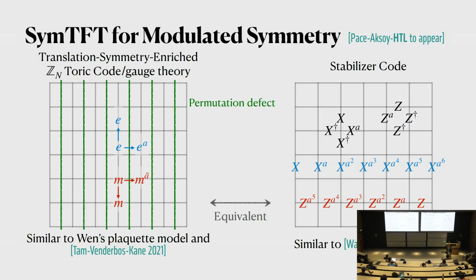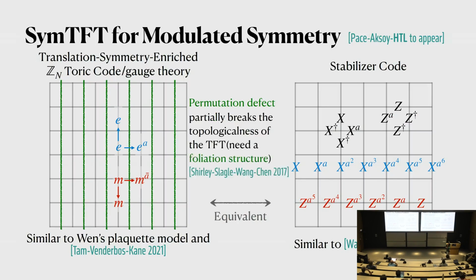So notice that these anyons, if we move in this direction, have to change anyon type, but there's no obstruction to move in the y direction. So this means that this theory partially breaks the topological properties of the topological field theories because of these permutation defects. Okay? And importantly, to define these theories, we always need to specify a foliated structure, which basically tells us how the permutation defects are inserted. This is a property of this kind of translation symmetry enriched TFT.